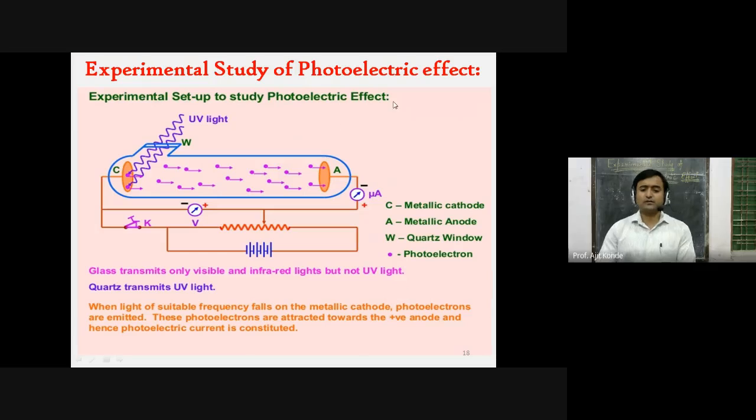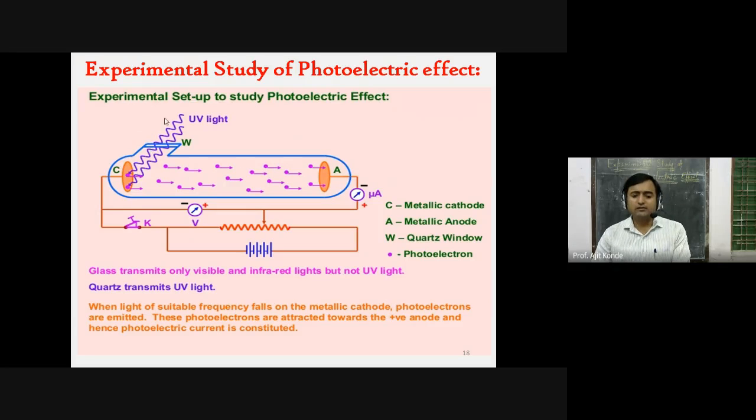Now see over here. First of all, the light will be incident, it will pass through the window, the quartz window. Then what will happen? Ultraviolet rays will be allowed to move through this quartz window, and they will hit this photosensitive plate or emitter, which is also called the cathode.